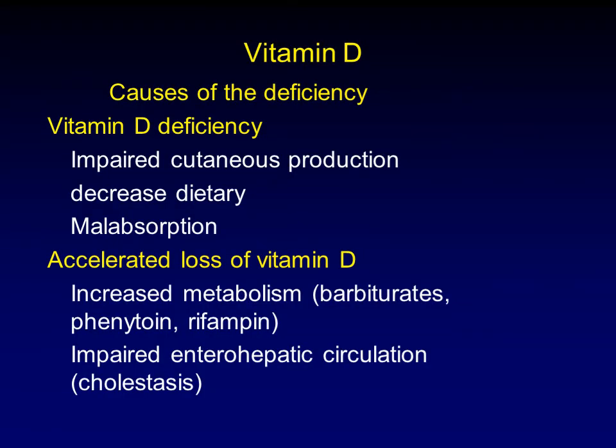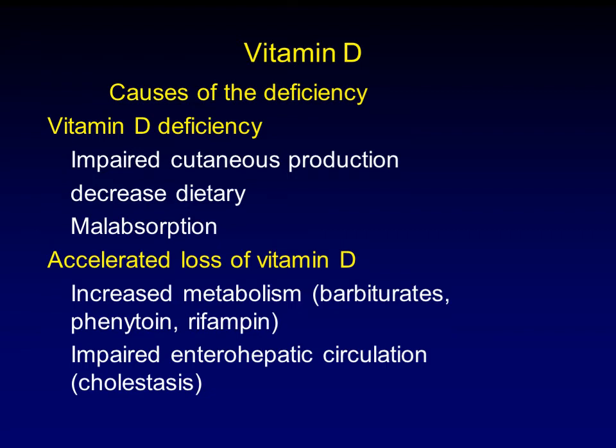Causes of vitamin deficiency: either impairment of vitamin D intake in the food, or impairment of production, like impaired cutaneous production due to decreased exposure to sunlight, and decreased dietary vitamin D, like a patient who has little dairy product, or intestinal disease like malabsorption with other vitamin deficiency, or there is an accelerated loss of the vitamin, like using drugs that are hepatic enzyme inducers that accelerate vitamin D deficiency, like barbiturate, phenytoin, rifampicin,